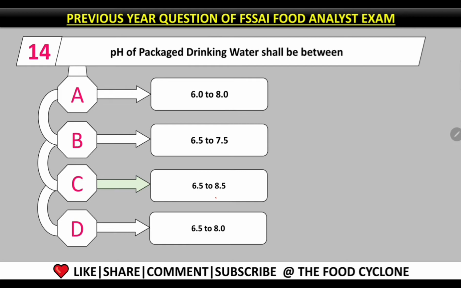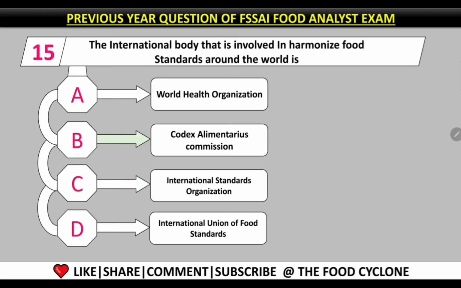Question number 14. pH of packaged drinking water shall be between. So it shall be between 6.5 to 8.5. So option C is the correct answer. Question number 15. The international body that is involved in harmonizing food standards around the world is. To harmonize the food standards, Codex Alimentarius Commission is working on it, and it is an international body which harmonizes the food standards all over the world.